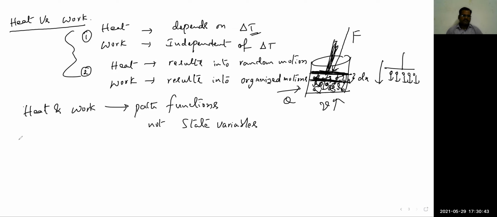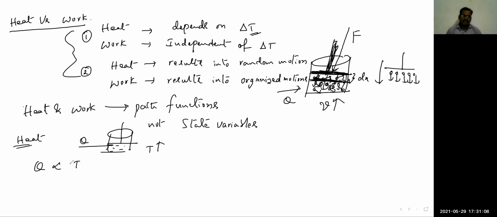If you see heat, first let us see heat. For a given container or thermodynamic system, how much heat must be supplied to increase the temperature by a particular amount depends upon how much temperature we need to increase.